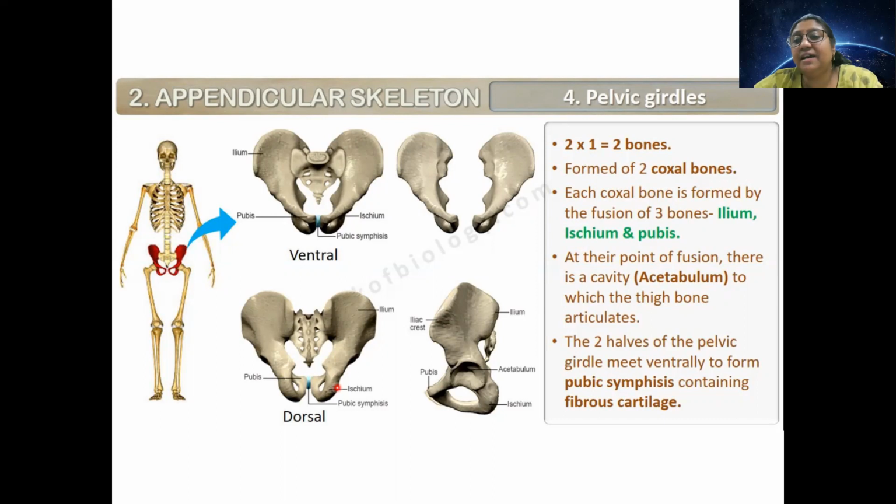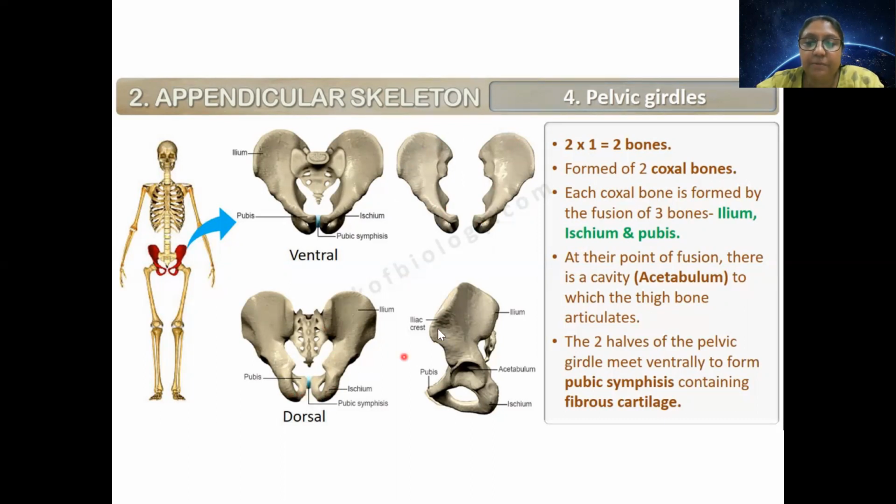But this connection is limited. हाथ जैसे 360 डिग्री घूम सकता है, legs cannot move like that. So it has limited movement, and this is one part of the pelvic girdle and this is one part. Both of them connect to form the pubic symphysis.